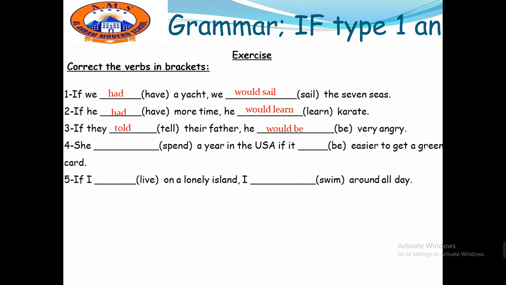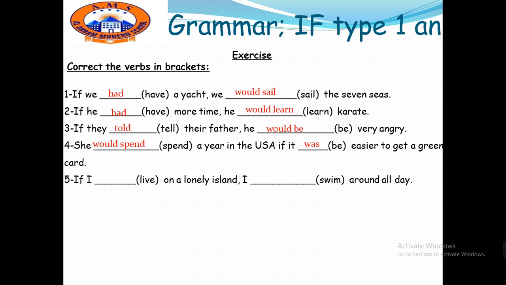She spent a year in the USA if it space or be easier to get a green card. Here we switched the place of the if clause and the result clause. So here the answer will be: she would spend a year in the USA if it was easier to get a green card.